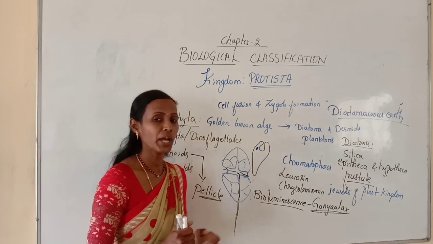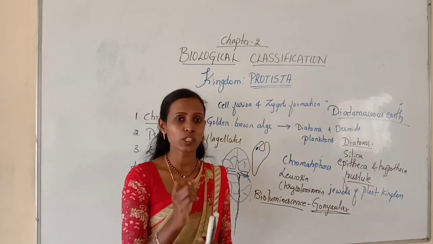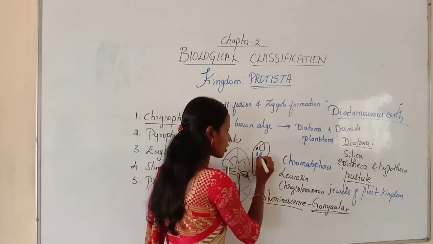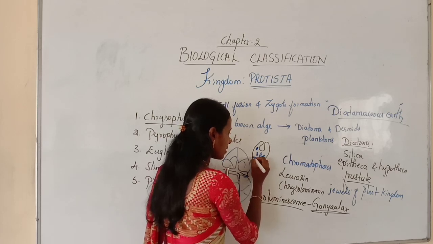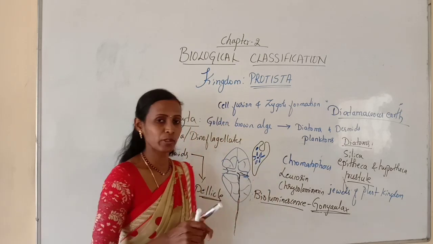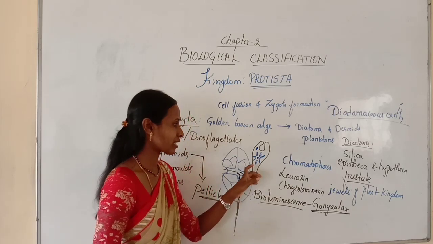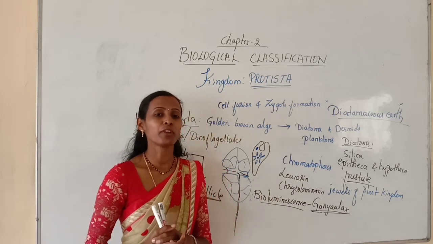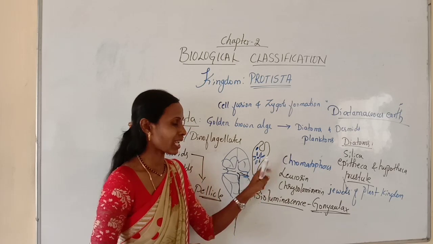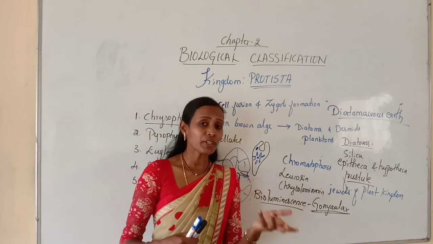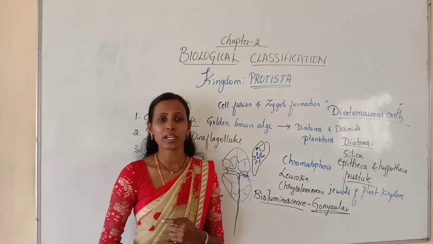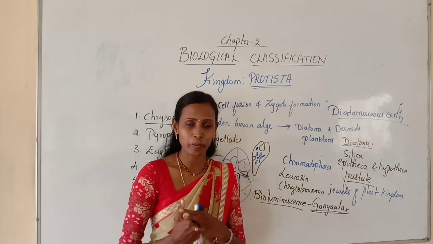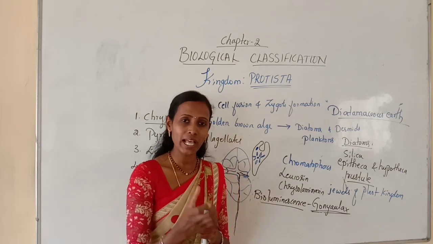Euglenoids, especially Euglena, contain a light sensitive eye spot. And it even contains chloroplast. I am not drawing a neat diagram here, this diagram is not required, I am just drawing it. The chloroplast is usually present in Euglena and the chloroplast contains photosynthetic pigments. If it contains chloroplast and photosynthetic pigments, it is able to prepare its own food, isn't it? So Euglena can prepare its own food because it contains chloroplast which contains pigments.